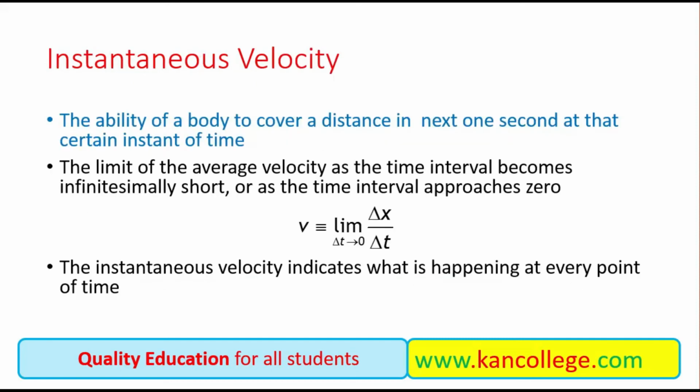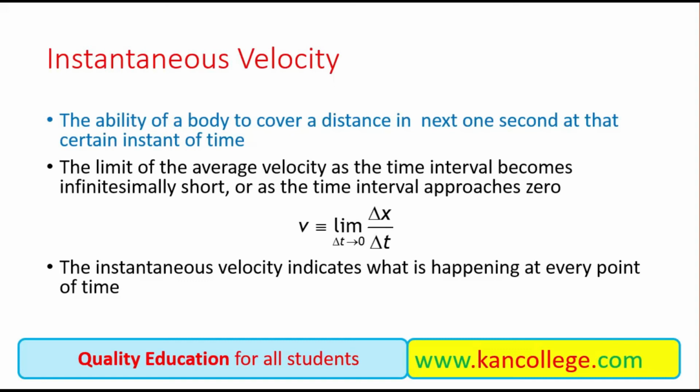What is the instantaneous velocity? As we have already described the instantaneous speed, this phenomenon is similar to the instantaneous speed. Instantaneous velocity is actually the ability of a body to cover a displacement in the next 1 second at a certain instant of time.